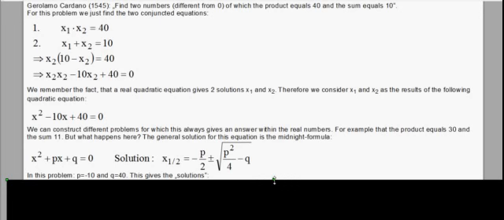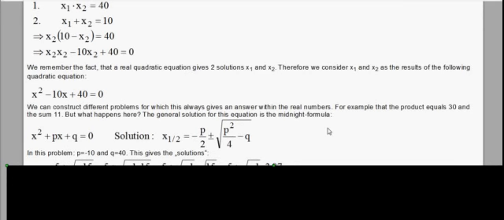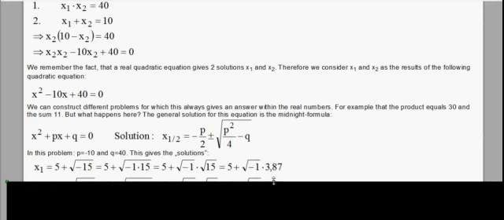And in our problem, if we compare it with our standard form, we immediately see that p equals minus 10 and q equals 40.